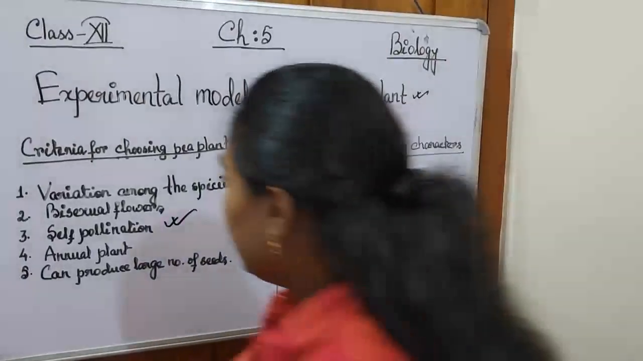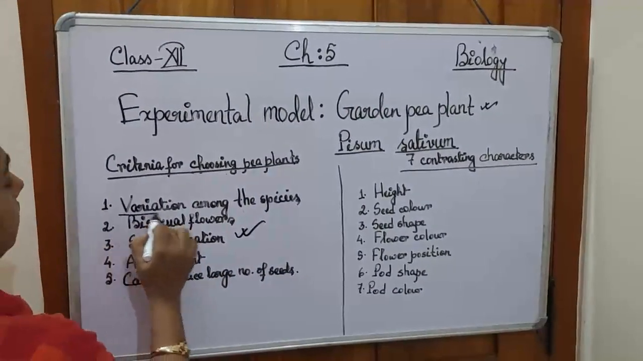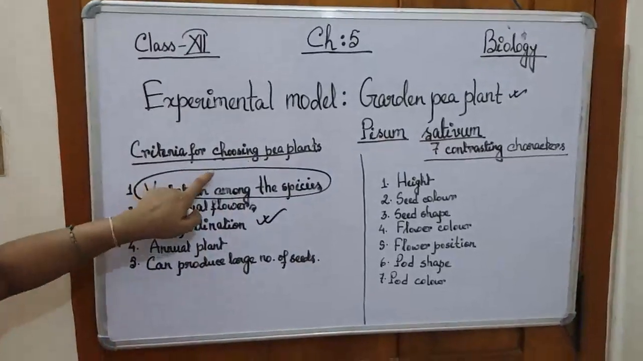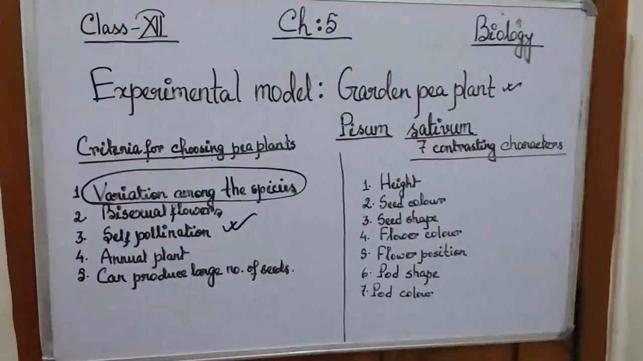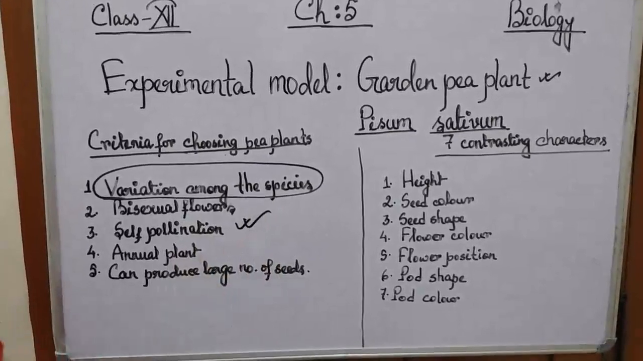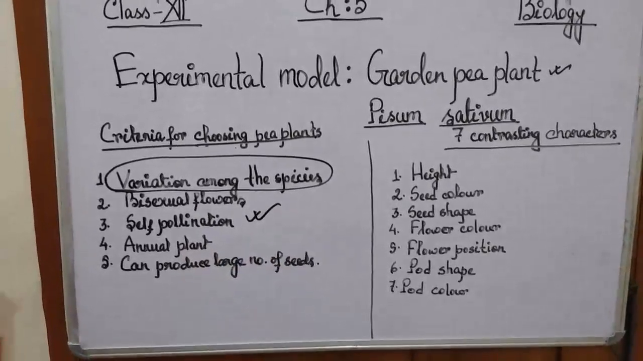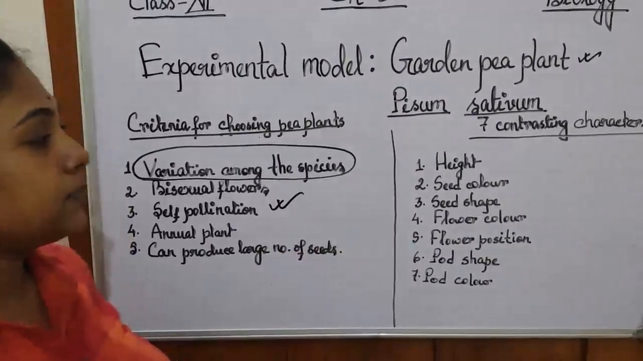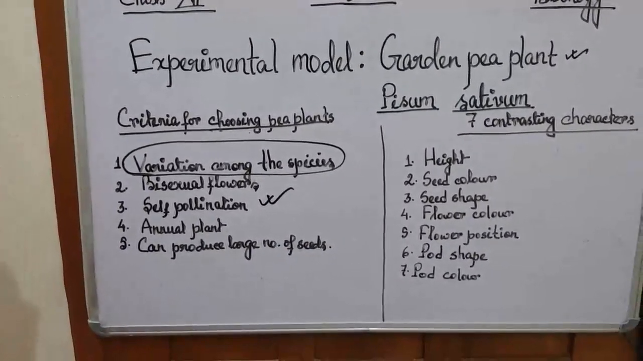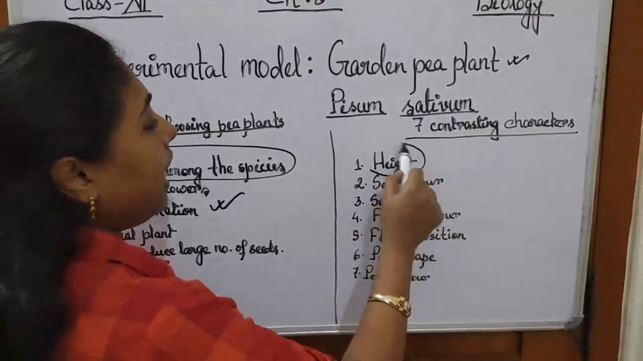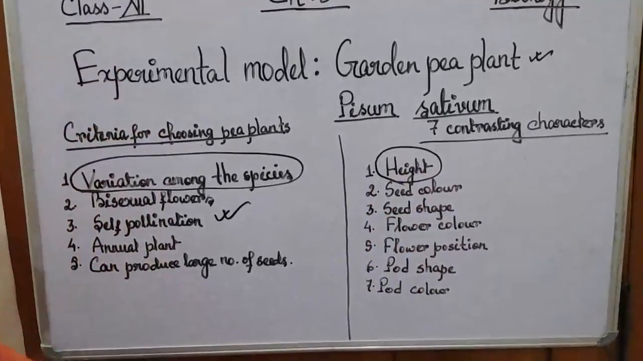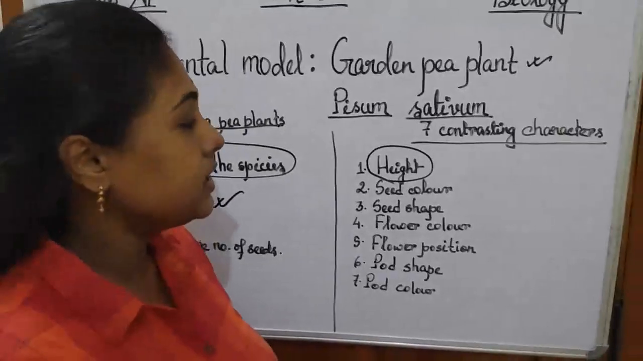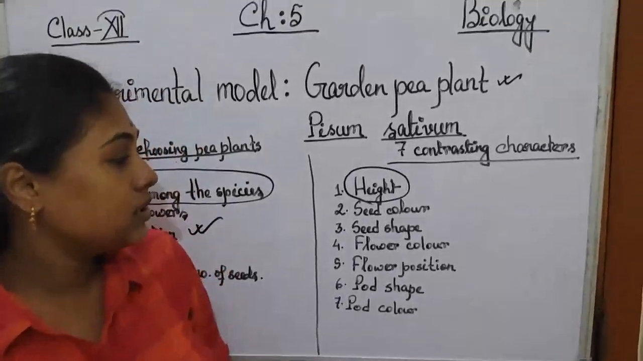Now, the first point I have told is the most important one, and now we will be focusing on this point. That means the variation among the species. What kind of variations were there, and what kind of characters he had chosen for his experiment. So I have already told about the height. The height of the plant was important. So he had taken the 2 varieties. One was tall, another was dwarf.